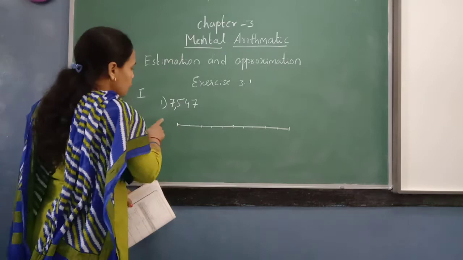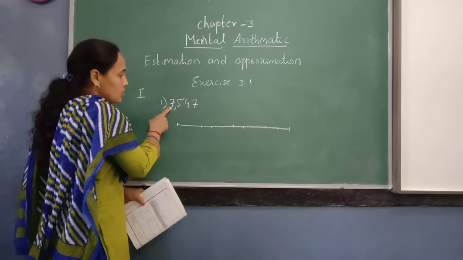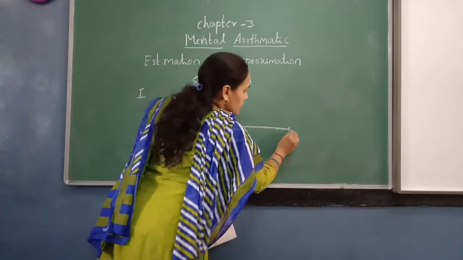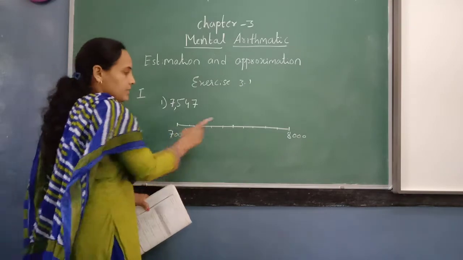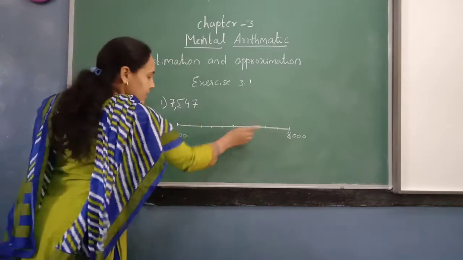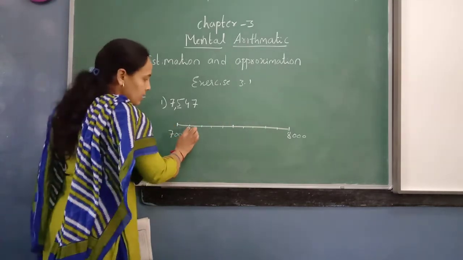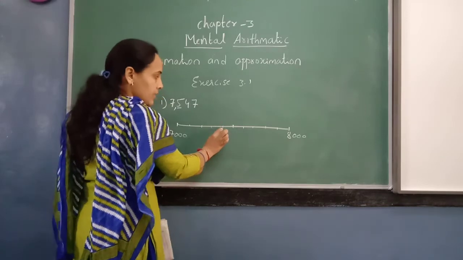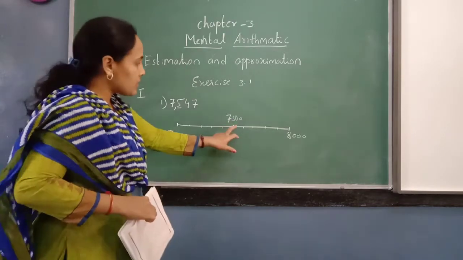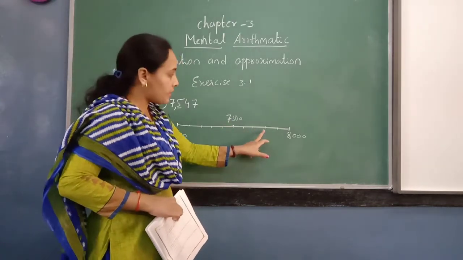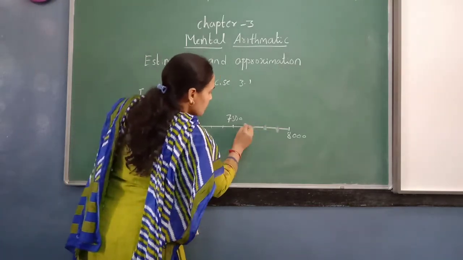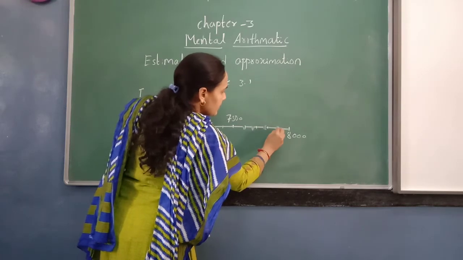Now what we should do? 7,547. So the number lies between 7,000 starting number. The next 1,000 is 8,000. So the given number lies between 7,000 and 8,000. Now next number is 5. So we should find the middle of this number. 7,100, 7,200, 7,300, 7,400, 7,500 is our middle number. Now here 7,600, 7,700, 7,800, 7,900. Sorry, one extra here. So 5, 6, 7, 8, 9, 10.